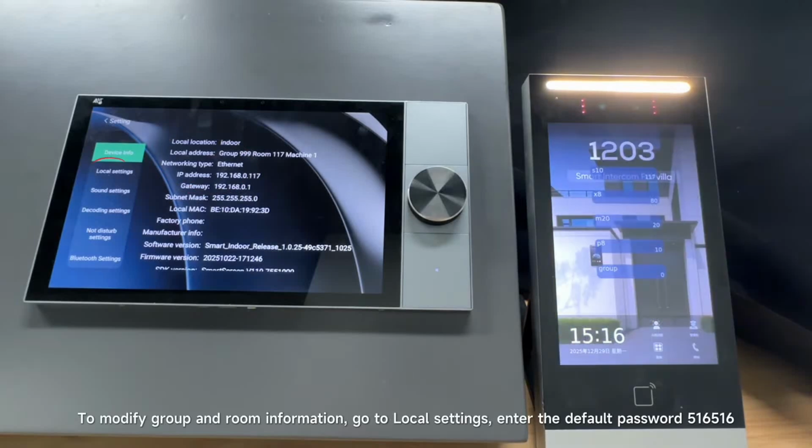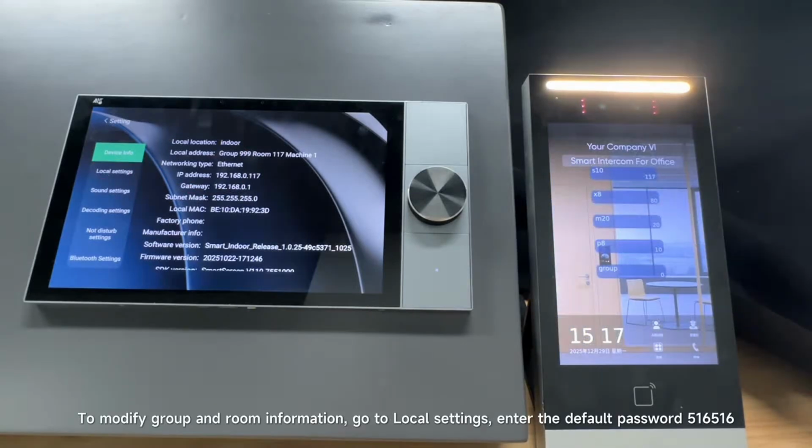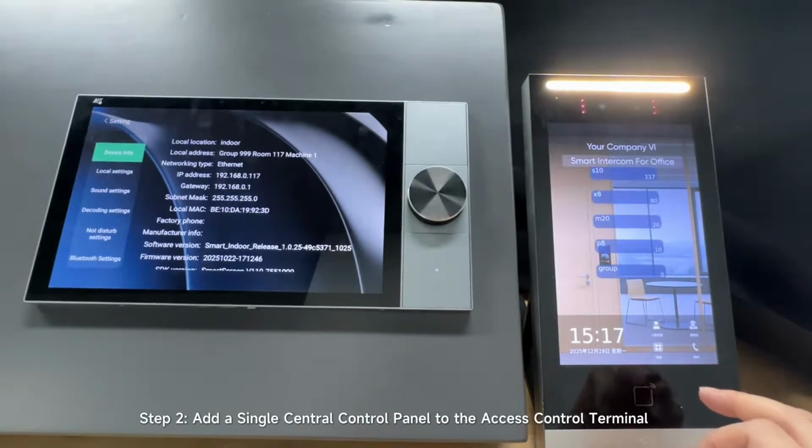To modify group and room information, go to Local Settings, enter the default password 516,516. Step 2. Add a single central control panel to the Access Control terminal.